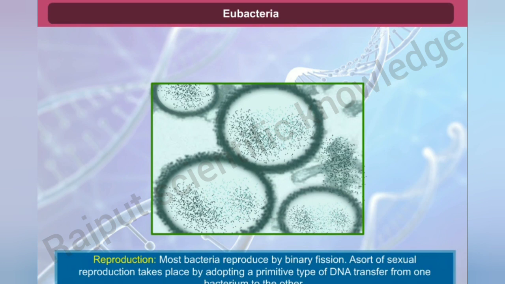Reproduction. Most bacteria reproduce by binary fission. A sort of sexual reproduction takes place by adopting a primitive type of DNA transfer from one bacterium to the other. Now let us move on. Next kingdom, that is Kingdom Protista.